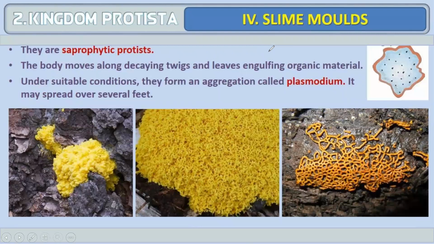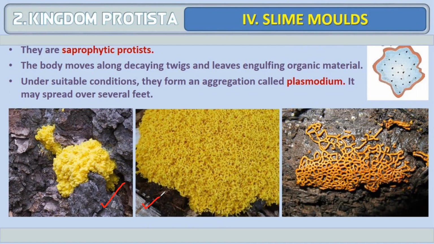Fourth one is slime molds. They are saprophytic protists. Till now, the three that we have discussed, that is chrysophytes, dinoflagellates, and euglenoids, were all photosynthetic in nature. But slime mold is a saprophytic protista. The body moves along decaying twigs and leaves, engulfing organic matter. Here you can see in the diagram, they don't have any particular structure, but they are moving along the decaying twigs and leaves, engulfing the entire organic matter.